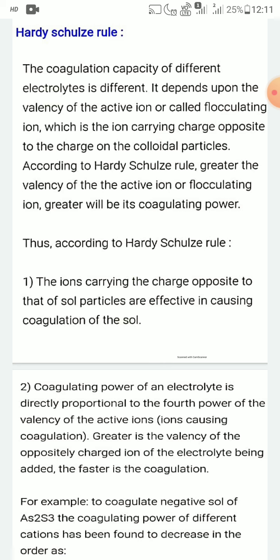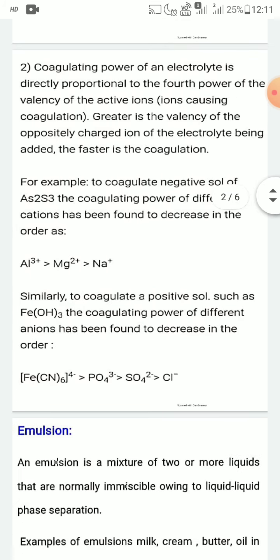The greater the valency of the oppositely charged ion of the electrolyte being added, the faster is the coagulation. So the higher the valency of the flocculating ion or active ion of the electrolyte, the greater is the coagulation.